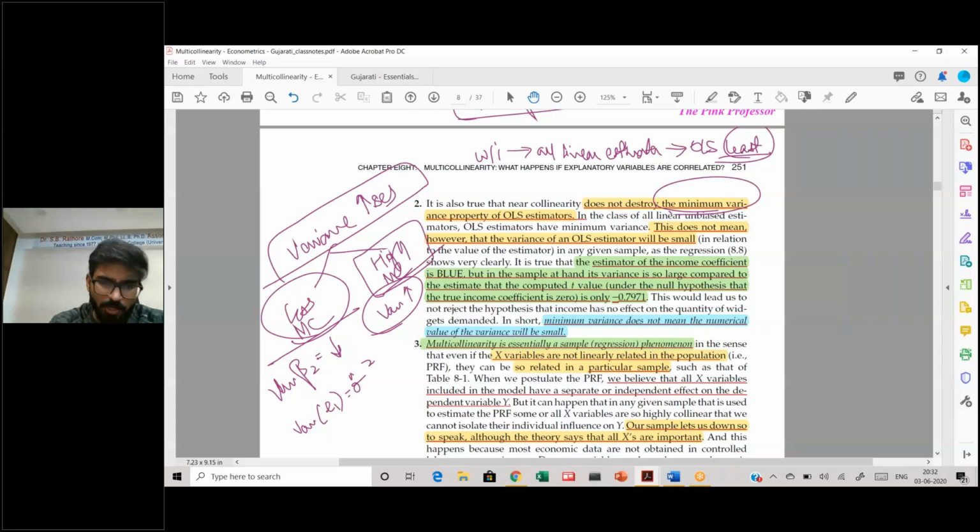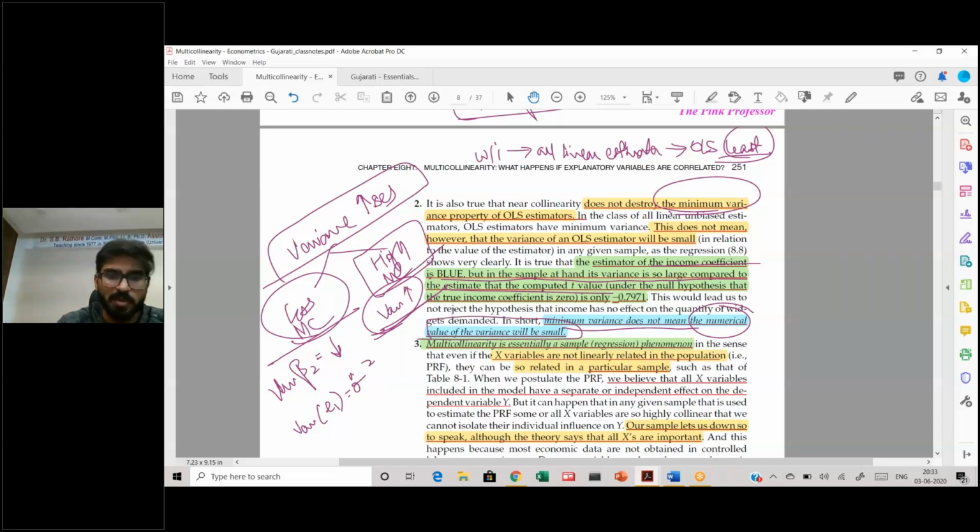But if you compare two data sets, one with lesser and one with higher multicollinearity, you will find that in the higher multicollinearity data the variance has increased, as you can see in this data as well. The income coefficient is BLUE, but the variance is large. Minimum variance does not mean the numerical value of the variance will be small.